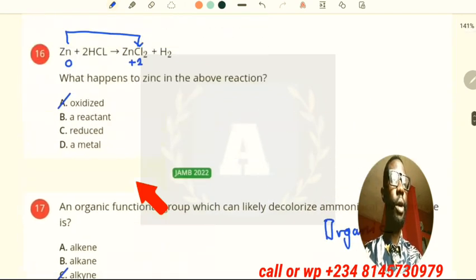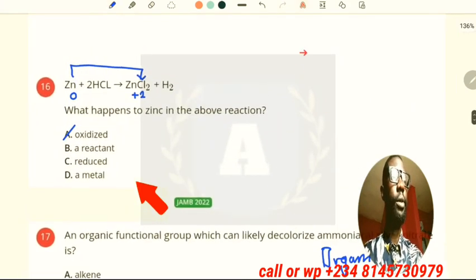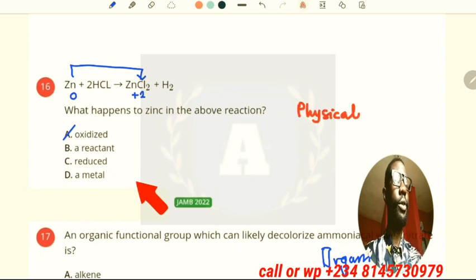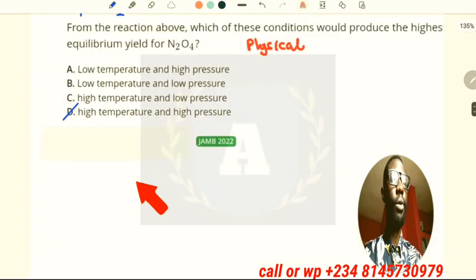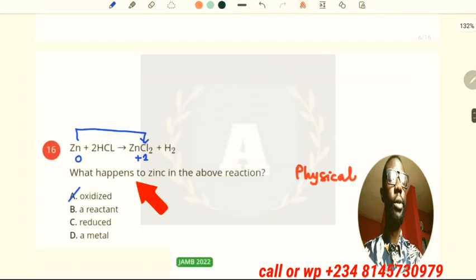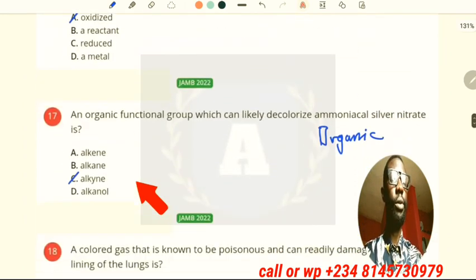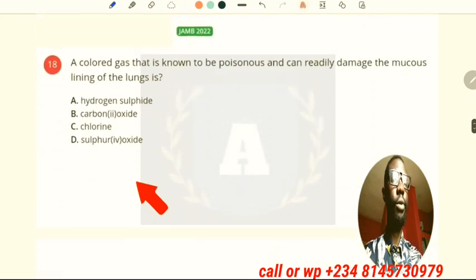Did I mention what aspect of chemistry this is? So this should be a physical chemistry question. Then the other one, did I mention what kind of chemistry? Yeah, physical. So let's go quickly to the next question.